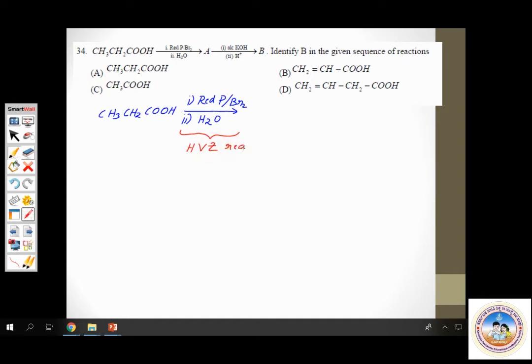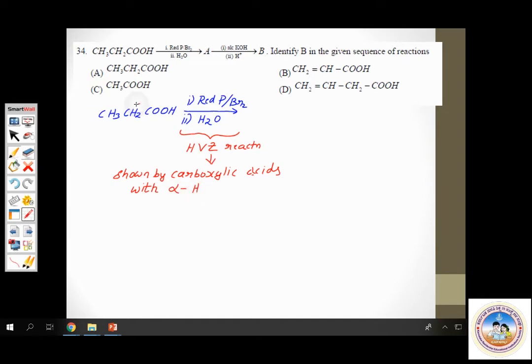What kind of carboxylic acids show the HVZ reaction? Carboxylic acids with alpha hydrogen. Now where is the alpha hydrogen here?